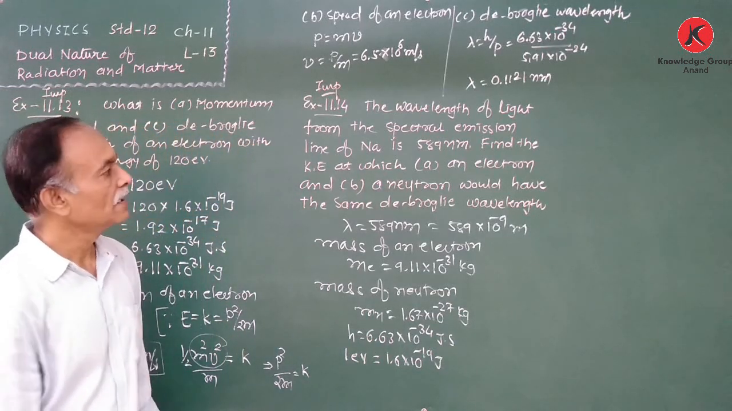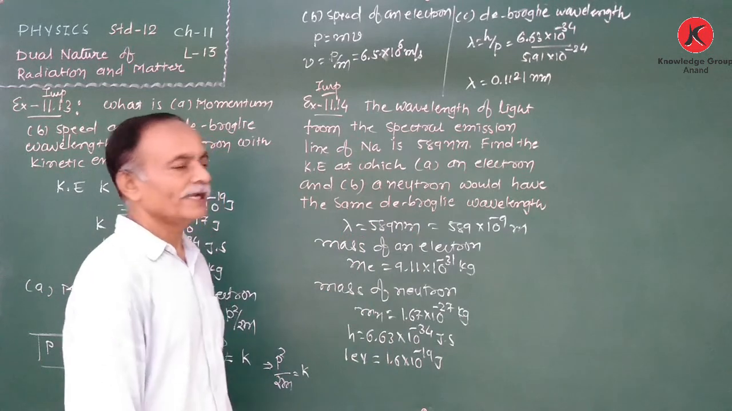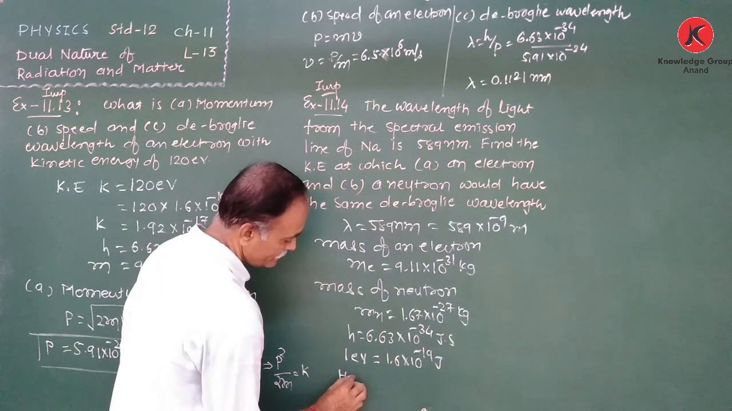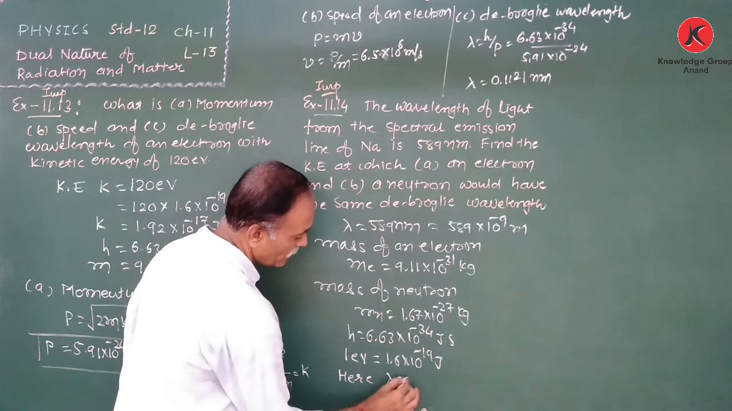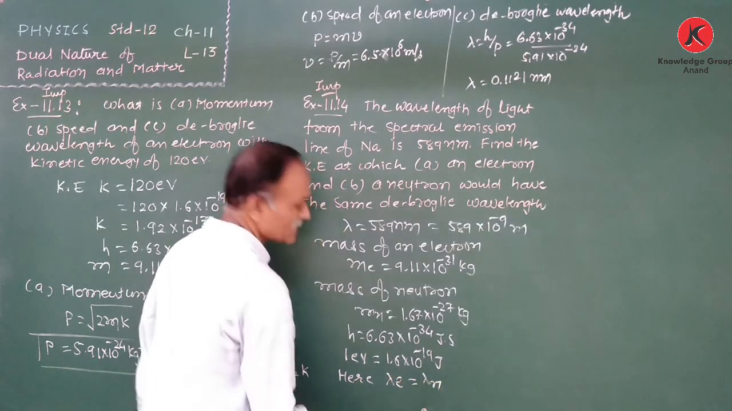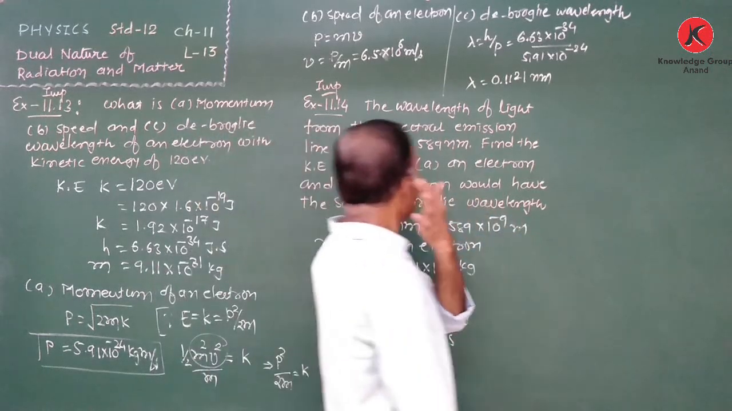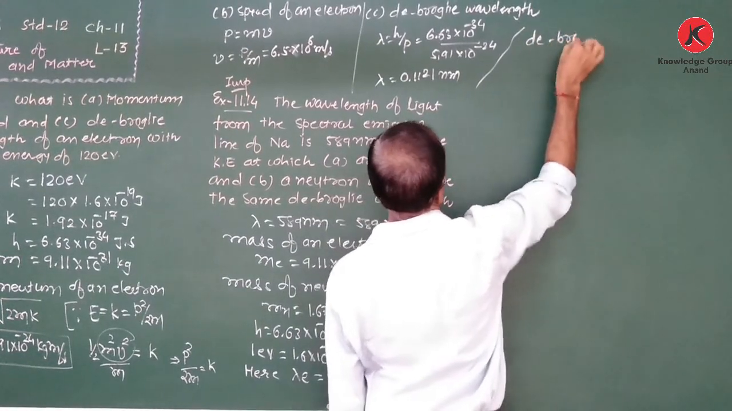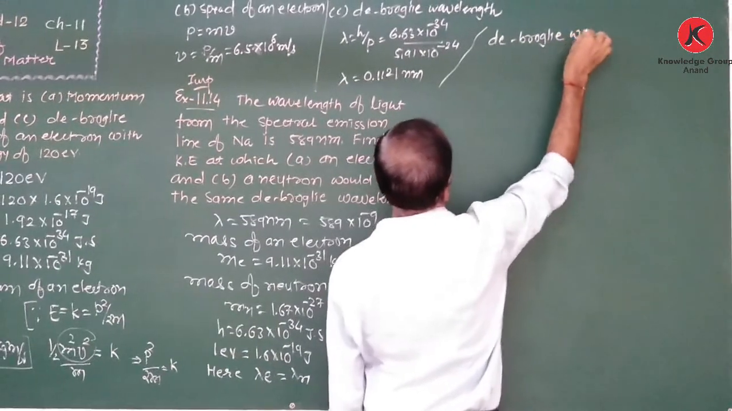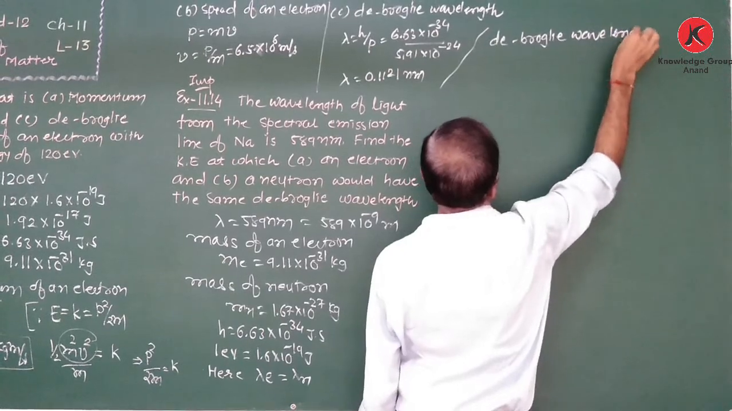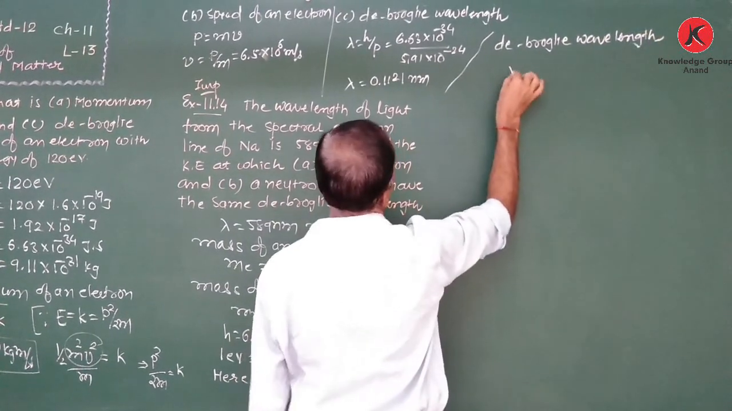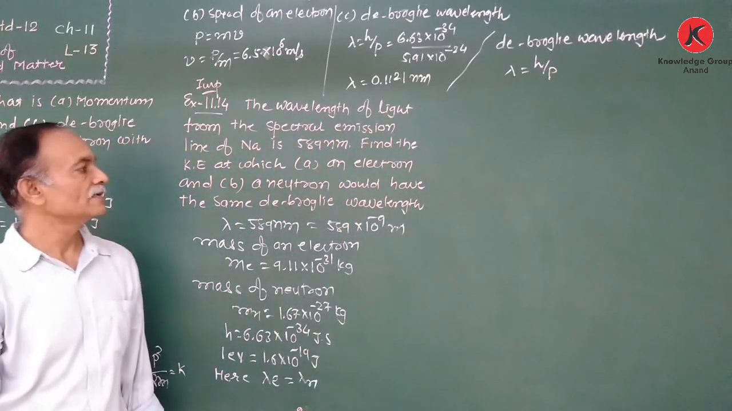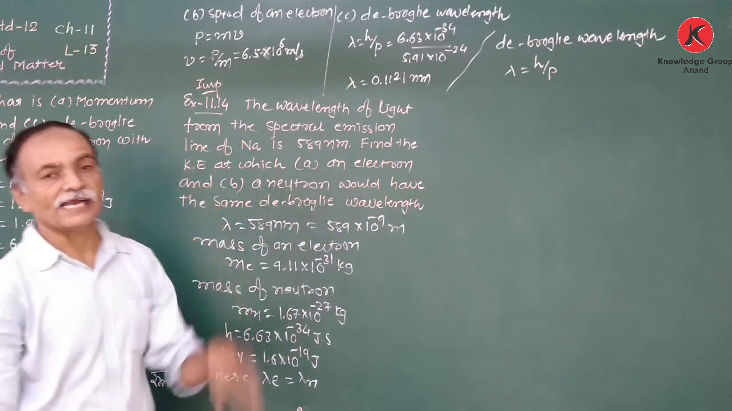Now the de Broglie wavelength of electron and neutron are same. The de Broglie wavelength is lambda equal to h upon p. But here we have to find out the kinetic energy.